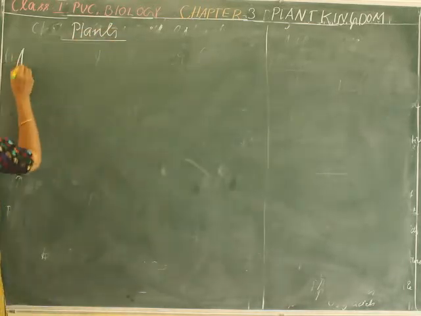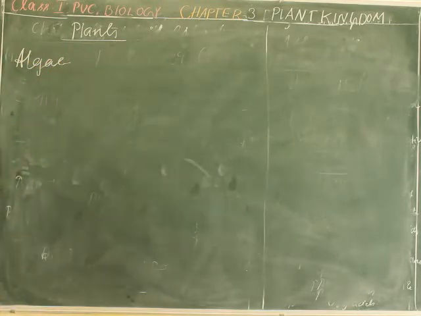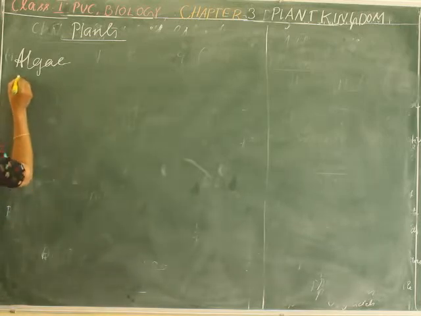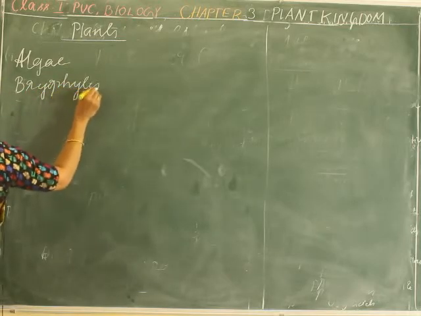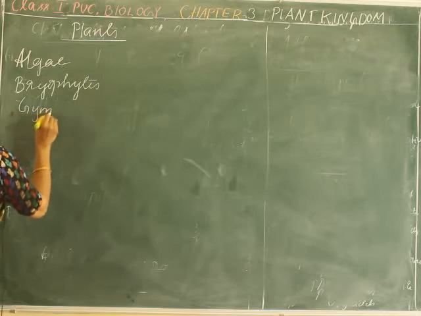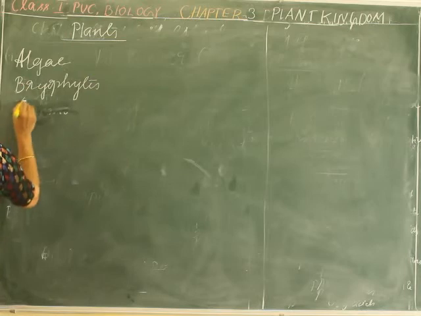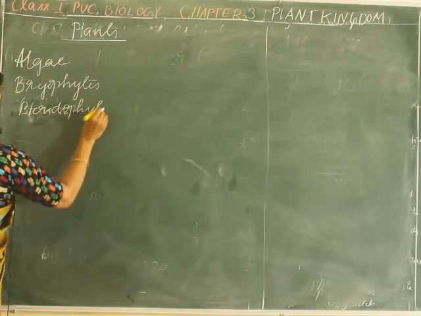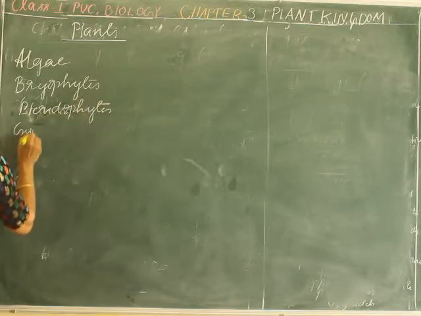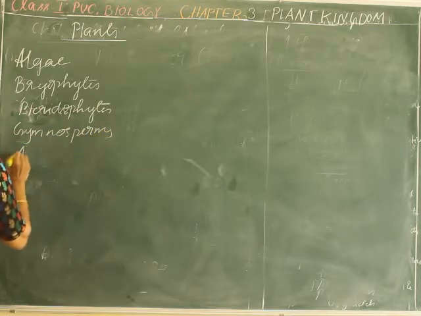Okay, so the main categories of plants are algae, then bryophytes, then pteridophytes, then gymnosperms, then angiosperms.